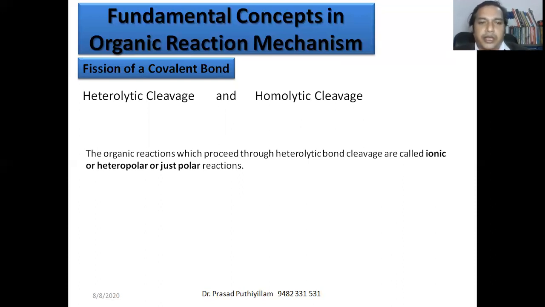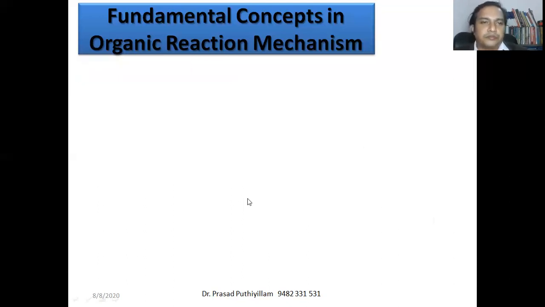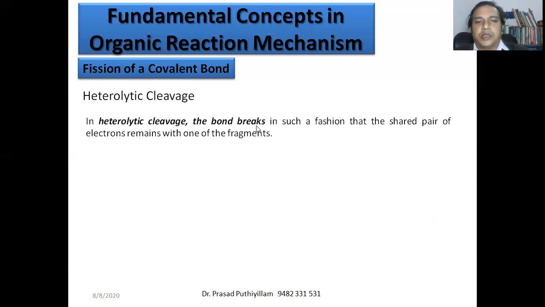The organic reactions that proceed through heterolytic bond cleavage are called ionic or heteropolar or just polar reactions. That means if the organic reaction follows heterolytic cleavage, then such reactions are known as ionic reactions, heteropolar reactions or polar reactions. Now what is heterolytic cleavage? In heterolytic cleavage, when the bond breaks, the shared pair of electrons remains with one of the fragments. With an example, it will be clear.